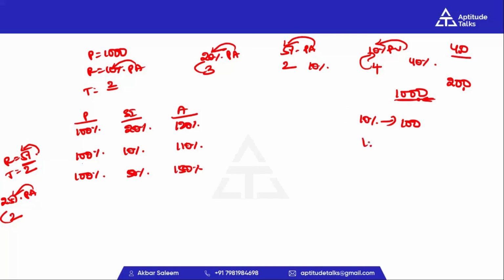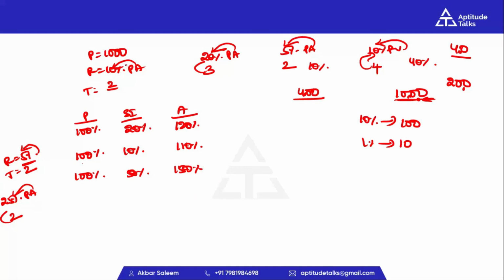What is the 1%? How to calculate 1%? After 2 numbers from the right side. So 1% of 1000 is 10 rupees. For example, 400 rupees, what is the 1%? From the right side, 2 points. After 2 points, you can mark a point. 1% is 4. In this way we can calculate simple interest problems easily.